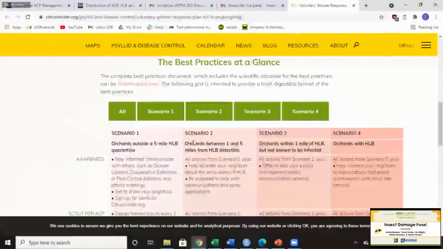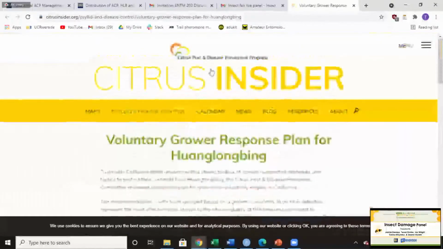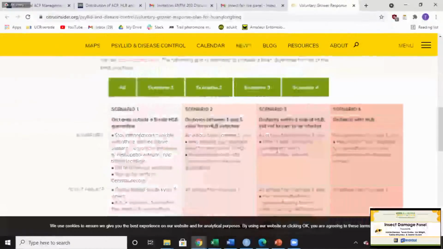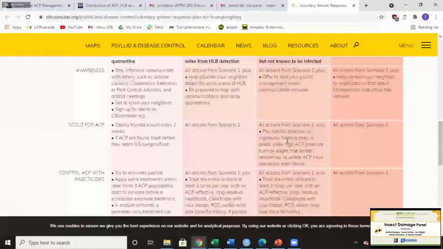And one reason why that's important is based on the location of where your house or your protected citrus trees are in relation to that HLB positive tree or psyllid. There's different scenarios, and this is by Citrus Insider, which is also a great resource. And this can tell you what actions you can take based on where you are in relation to that hotspot. And it is important that homeowners take action so they don't negatively affect the livelihoods of the citrus farmers that have been in California for a very long time.